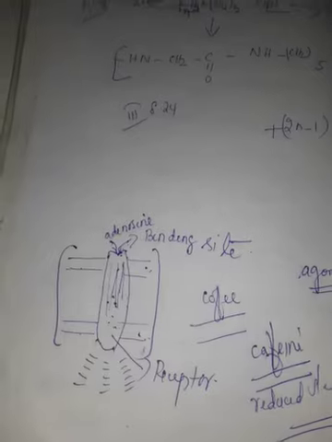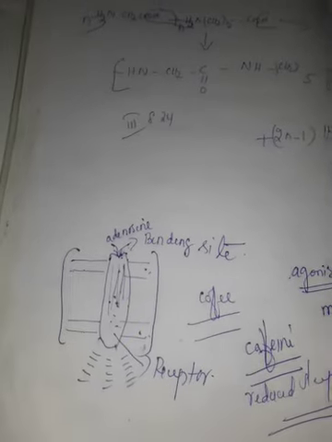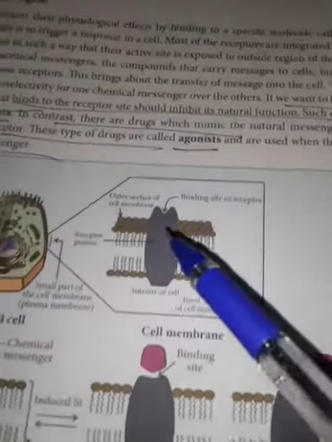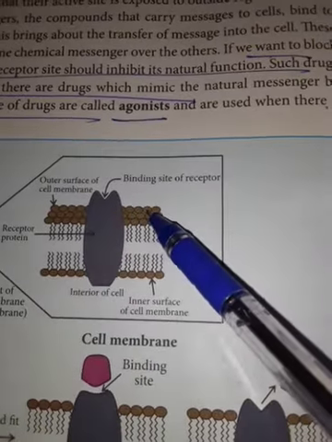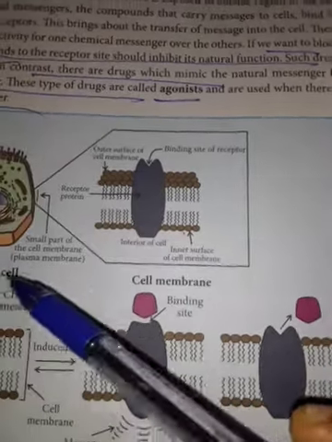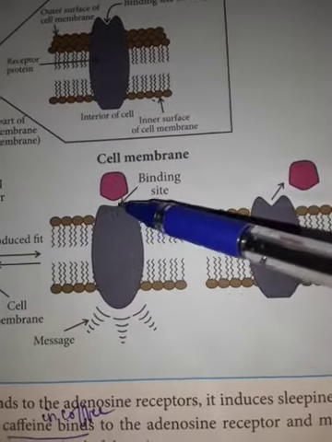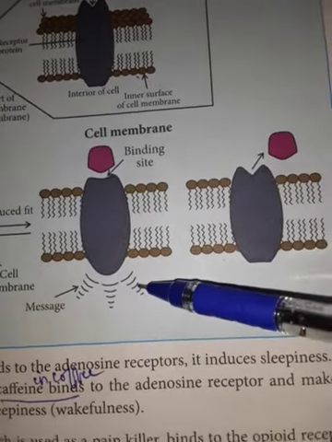So most receptors are chiral. Chiral means bonded to different groups, and they have different effects. For example, in your book, see various structures given. This is the receptor. This is the outer cell membrane, inner cell membrane. This is the receptor. This is the binding site. Now a chemical messenger is approaching, and it fits in this place. If it is fitting in this place, it sends the message through signals like this.